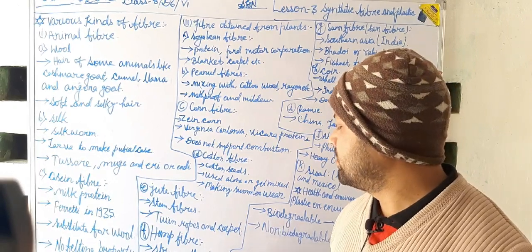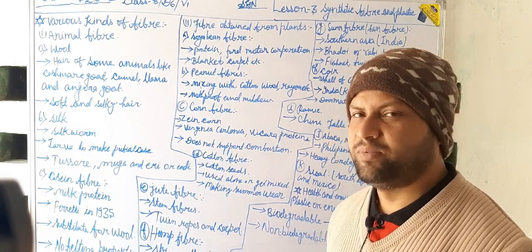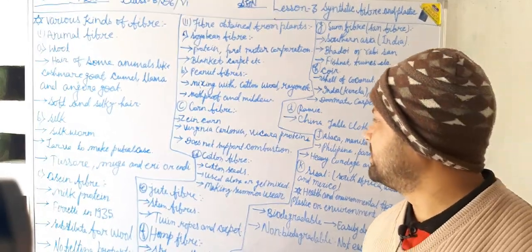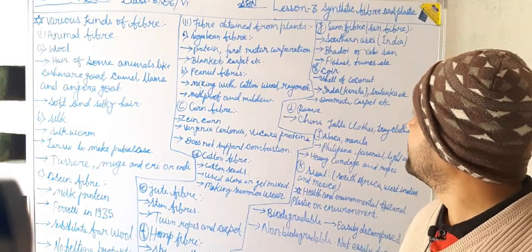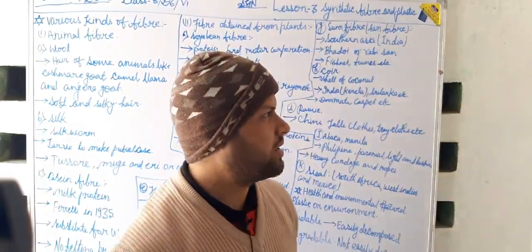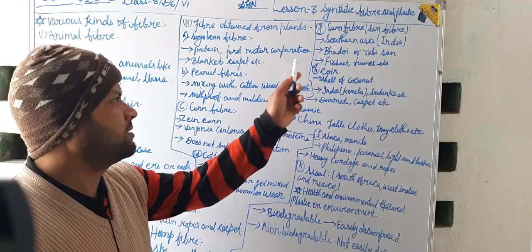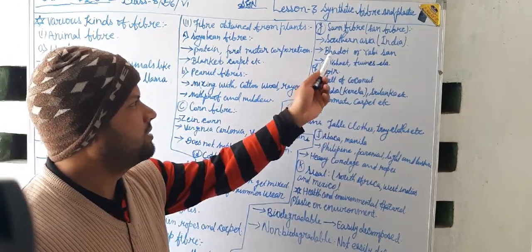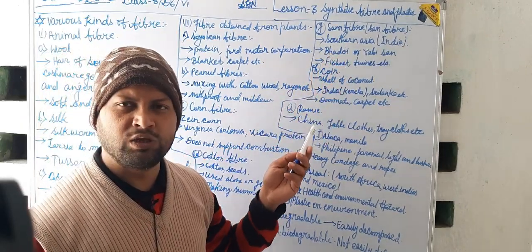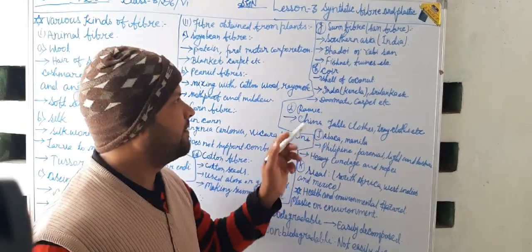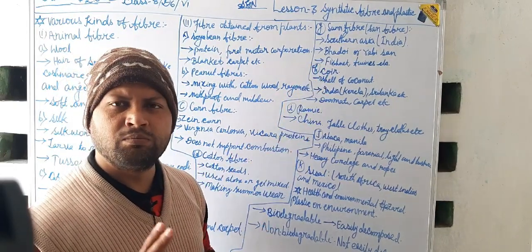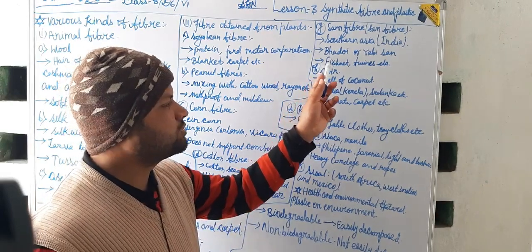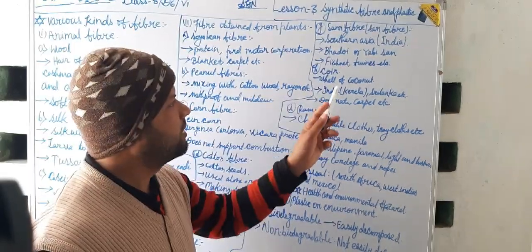Now hemp fiber is stronger than linen, and it is used for making carpets, and it originated in the Philippines. So its native country is the Philippines. You have to remember it. Now one another type of fiber is called sunn fiber. It has its origin in South Asia, mainly in India, and it is of two types, Bhadoi and Ravi sunn, and it is used to make fishnets and twines.